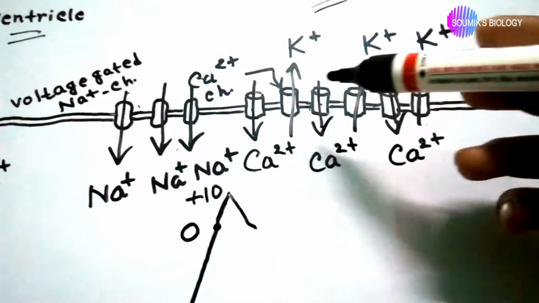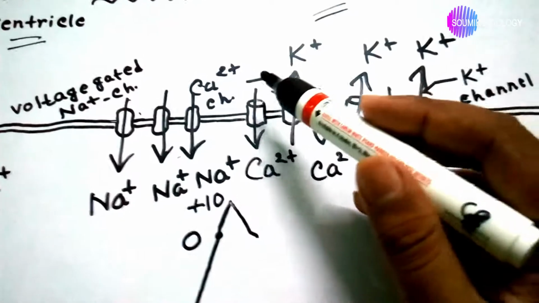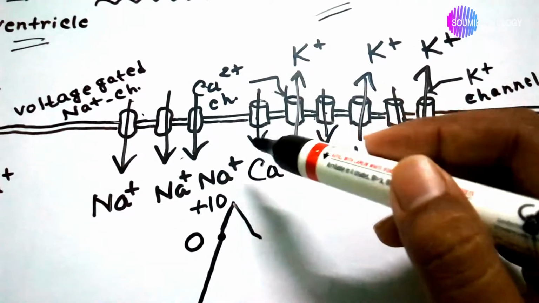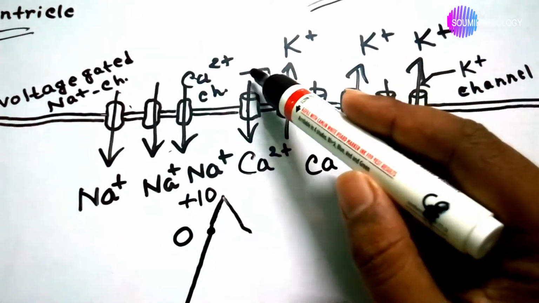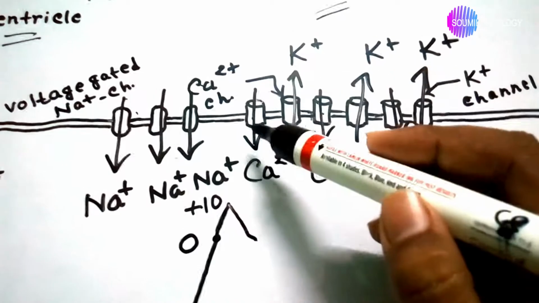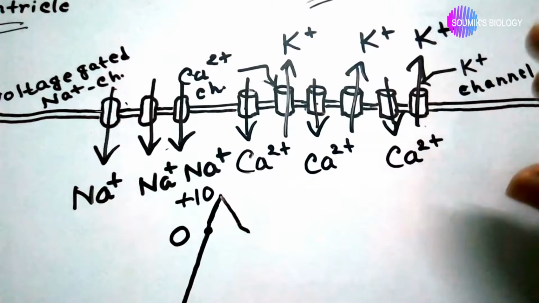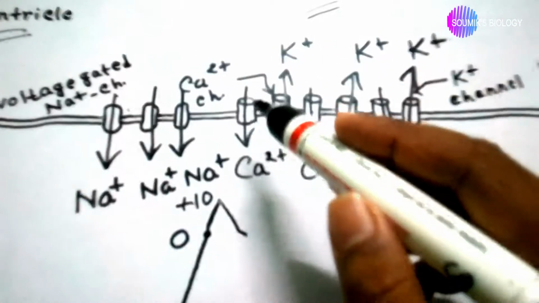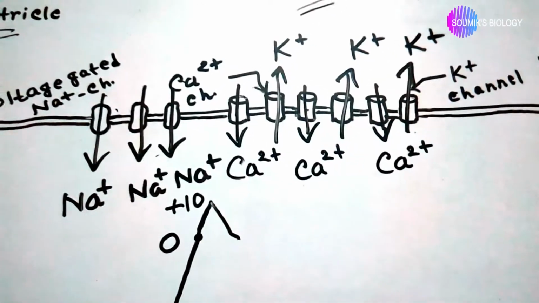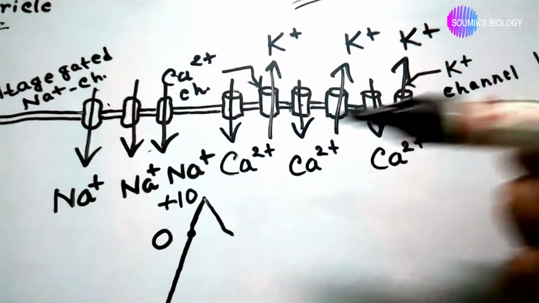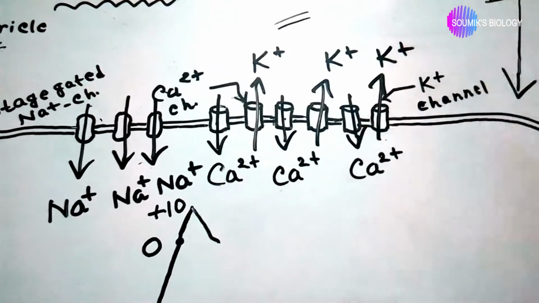suddenly the calcium ions start working, and the calcium ions move inside the cell from the outside, and you saw that calcium ion and the potassium ion move in opposite directions, and the opposite flow of these two ions creates an equal potential.